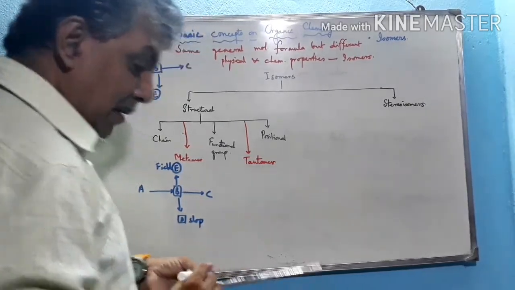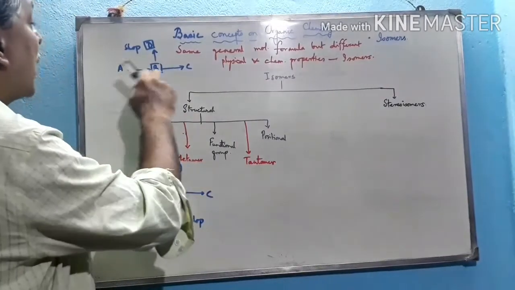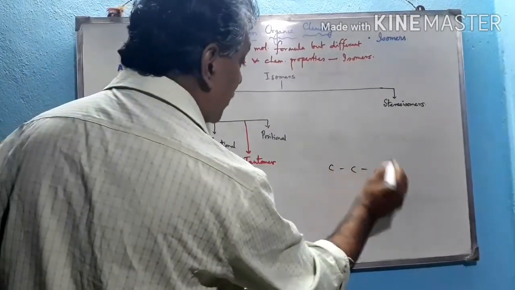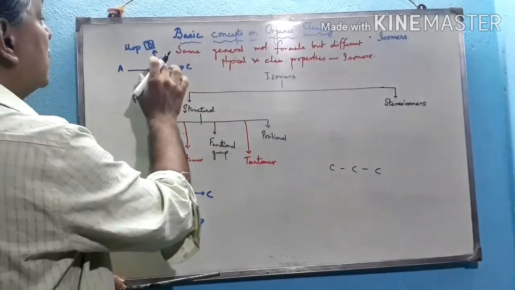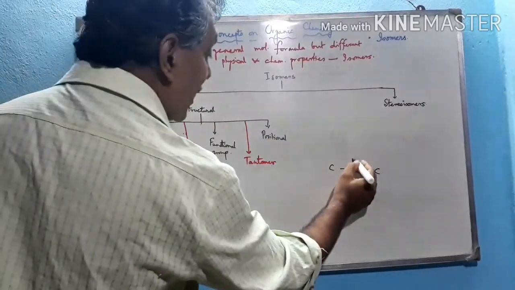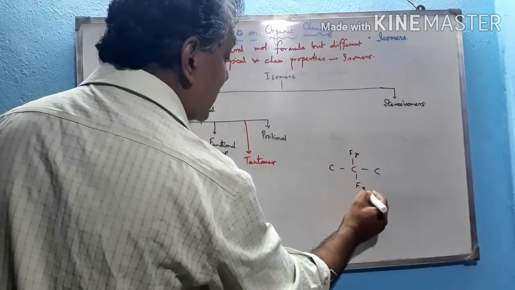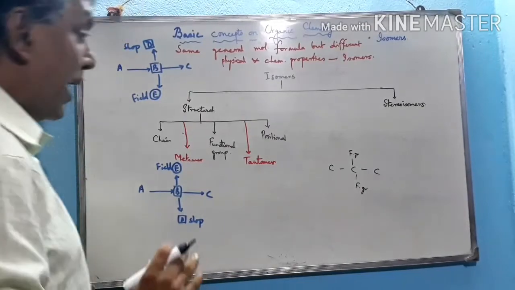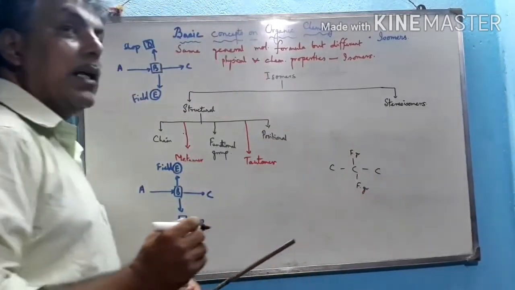See this. The main structure contains the same number of carbon atoms. This is the main pathway. Now these are the functional groups, shop and field. They are also attached at the same carbon atoms as in the first structure, but their three-dimensional configuration is different.